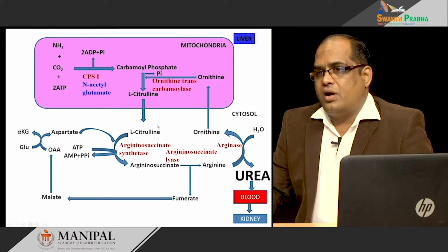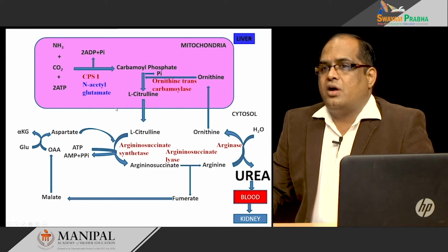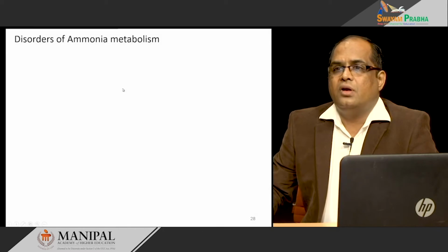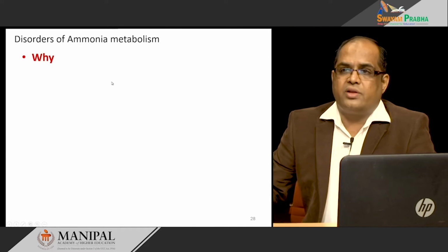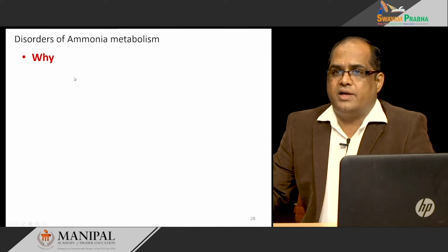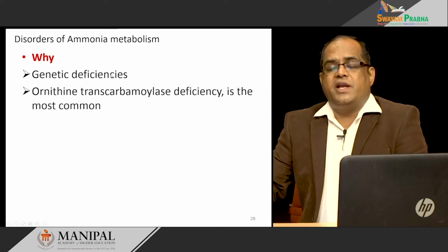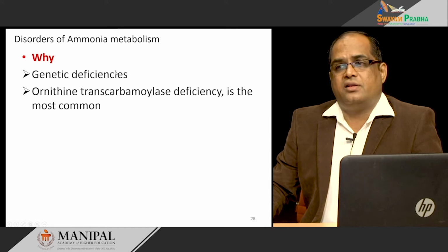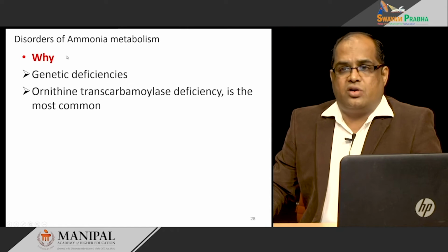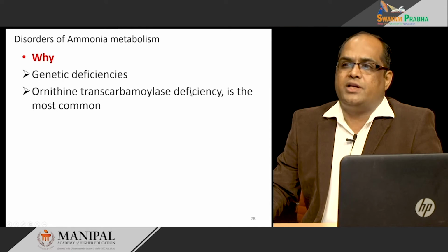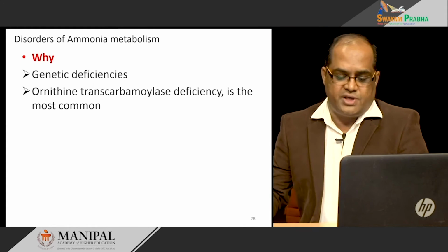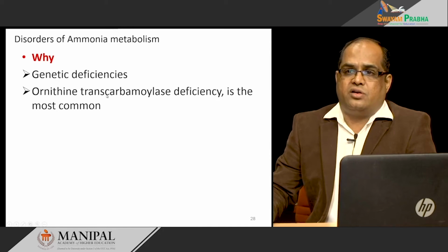Any defect in one of the enzymes causes disorders related to the urea cycle. We will see them one by one. Before that, why do these disorders occur? As I already mentioned, there may be a genetic deficiency of any one of the enzymes of the urea cycle, and the most common one is ornithine transcarbamylase deficiency. That is the second enzyme of the urea cycle, and its deficiency is the most common seen in these disorders.